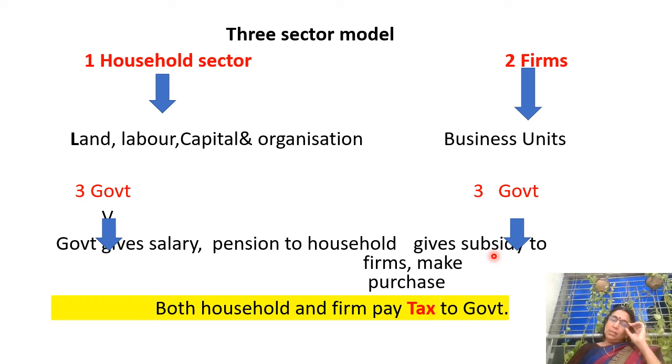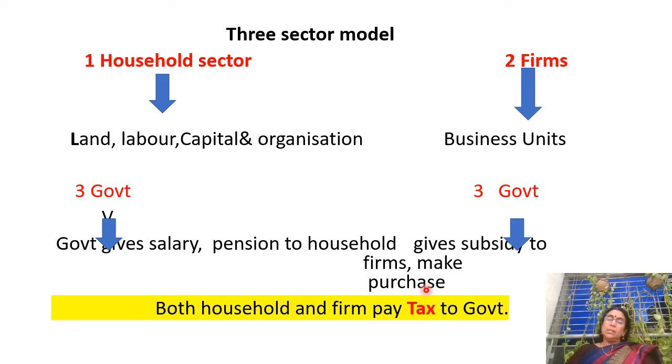I will tell you one interesting example of how the subsidy plays a very important role. Some 5 years ago, one gas cylinder was costing around 350 rupees. Now the same gas cylinder is costing 700 plus. What is the reason? When the gas cylinder was available at 350 rupees, government was giving subsidy to the firms which were producing these gas cylinders. Now, because of privatization, government wants to reduce the subsidy. The moment subsidy is reduced, the price of the gas cylinder begins to increase. So remember, subsidy plays a very important role in the working of an economy.